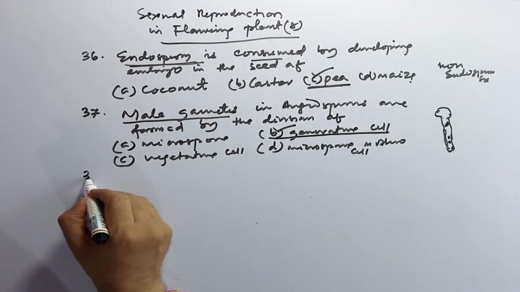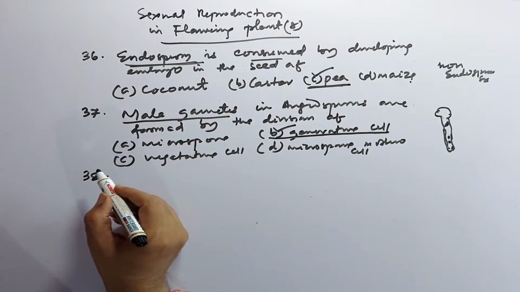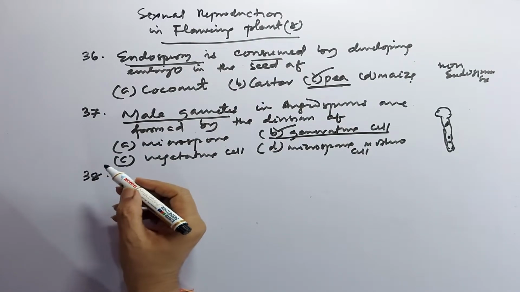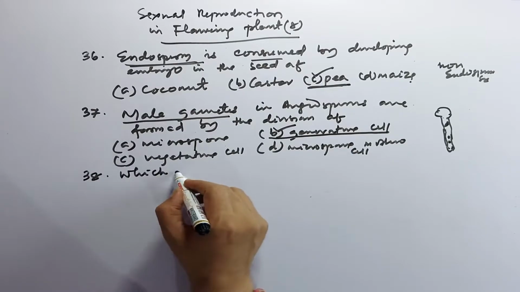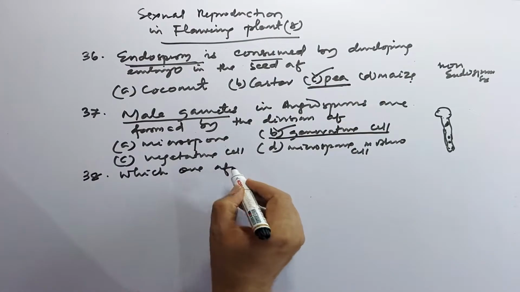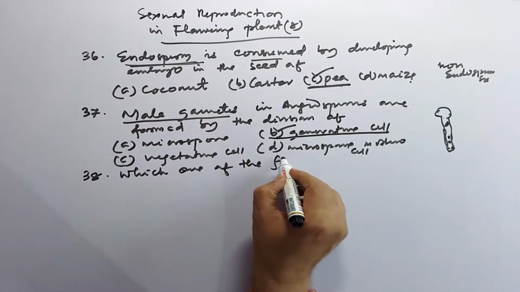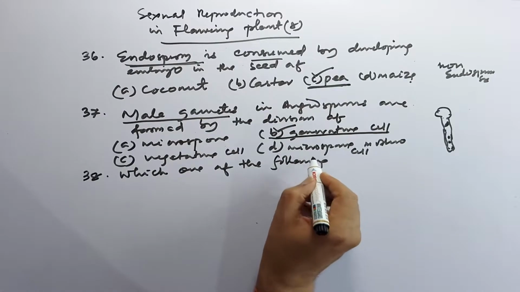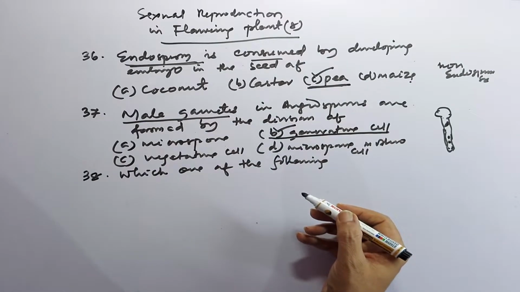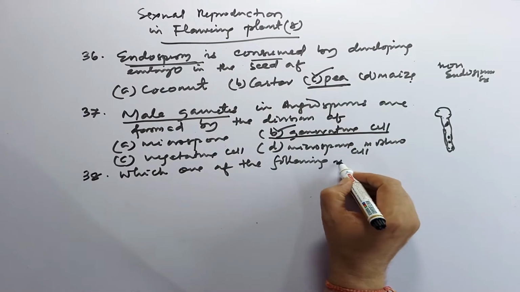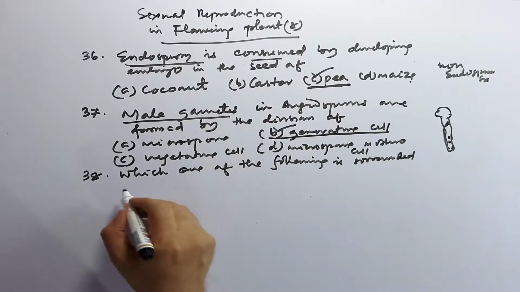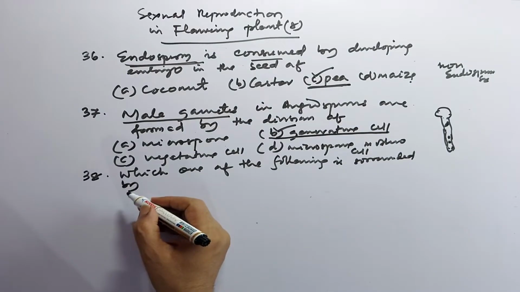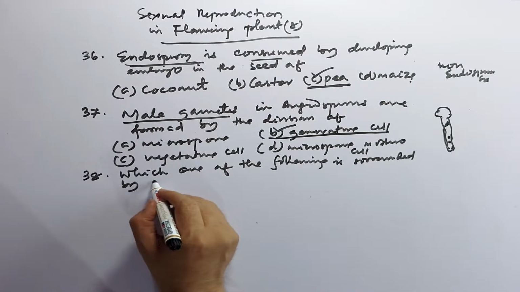Then 38. Which one of the following is surrounded by a callose wall?